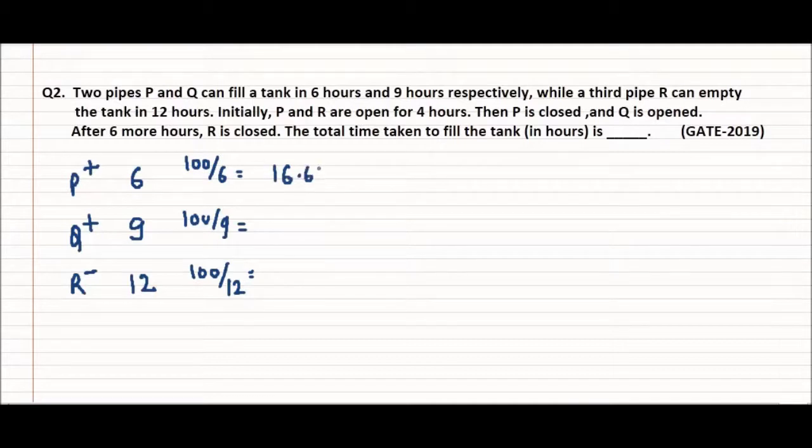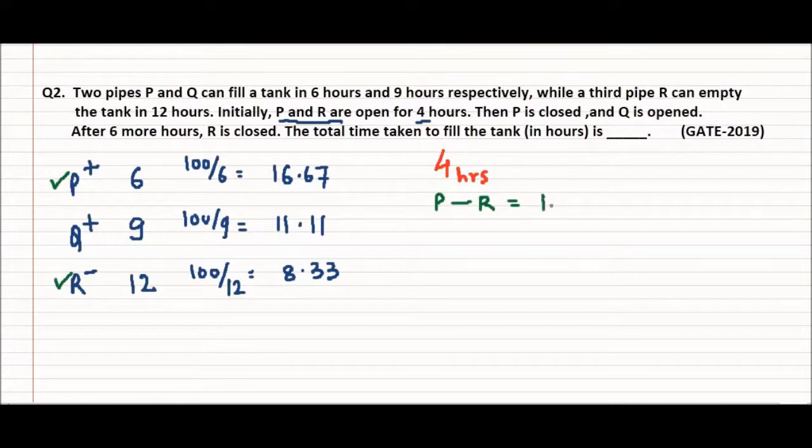16.67. In this case I will get 11.11, and this one I will get 8.33. I have got the rates at which the pipes are doing their work. Now it says that P and R are open for 4 hours. So in first 4 hours, P is open and R is open. So P and R are working. So I will do this P minus R. Why minus R? Because R is not filling the tank, it is rather doing the other way.